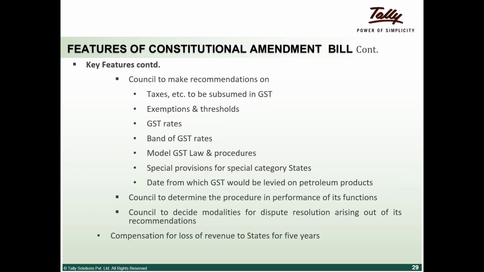The GST council can fix the tax rate, the exemptions, the threshold limit, and the band of rates, as I told you, four bands. They can pass a model GST law and procedures. The rules can be passed by the GST council.